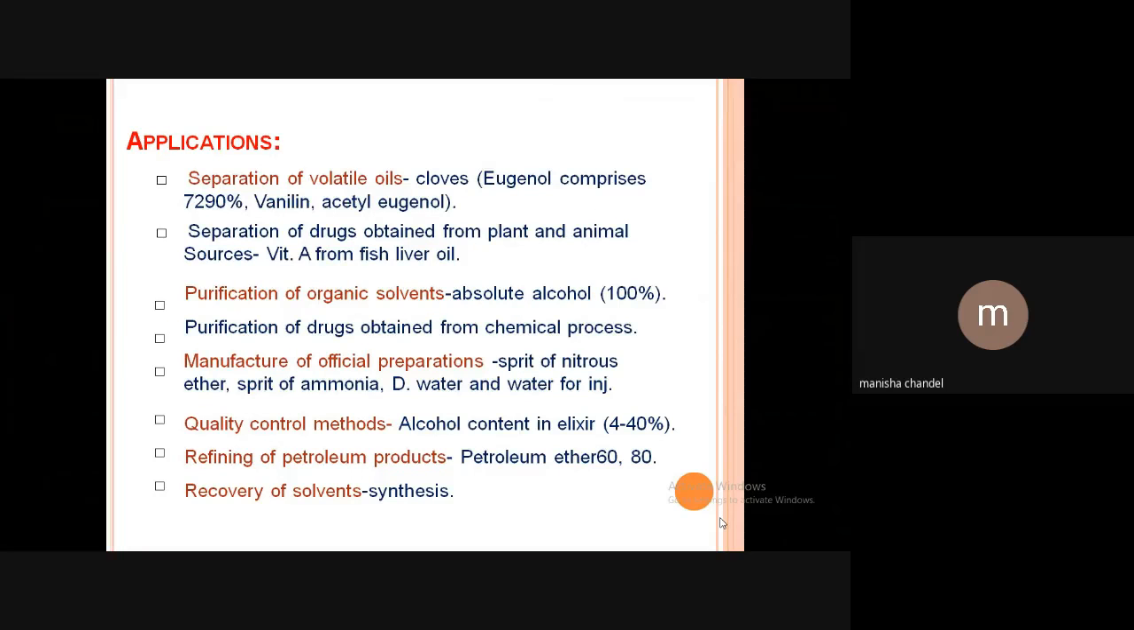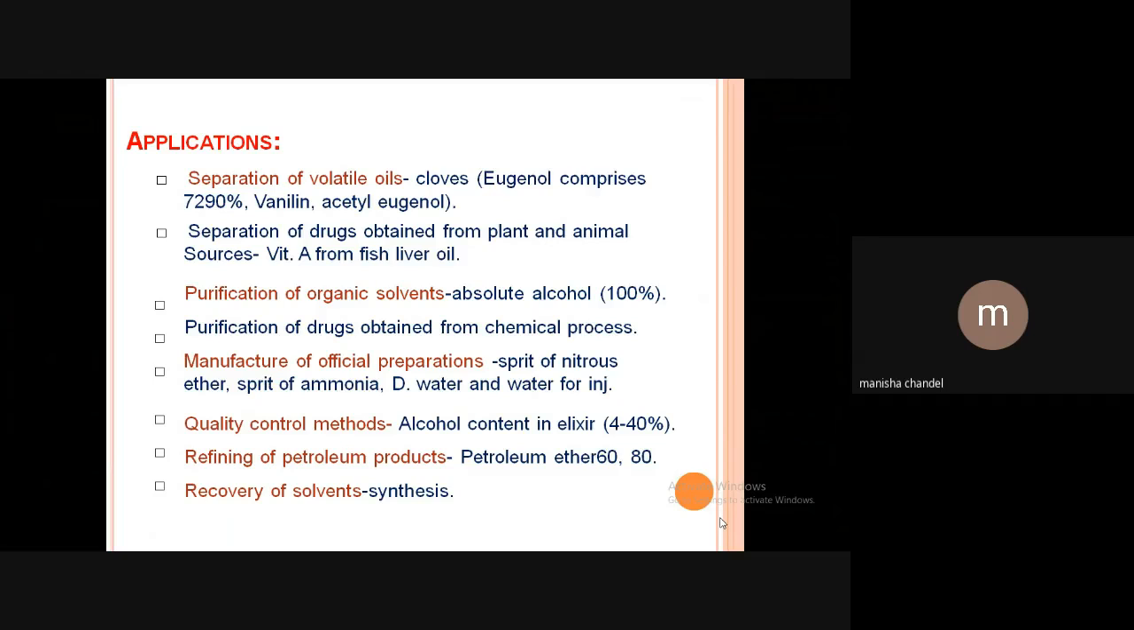What are the applications of distillation? First application is separation of volatile oils. Second is separation of drugs obtained from plants and animals, like vitamin E from fish liver oil. Third is purification of organic solvent. Fourth is purification of drugs obtained from chemical processes. Fifth application is manufacture of official preparations like spirit of ammonia, water for injections.